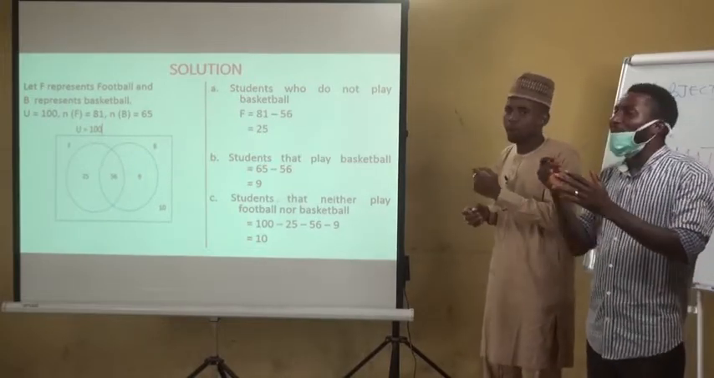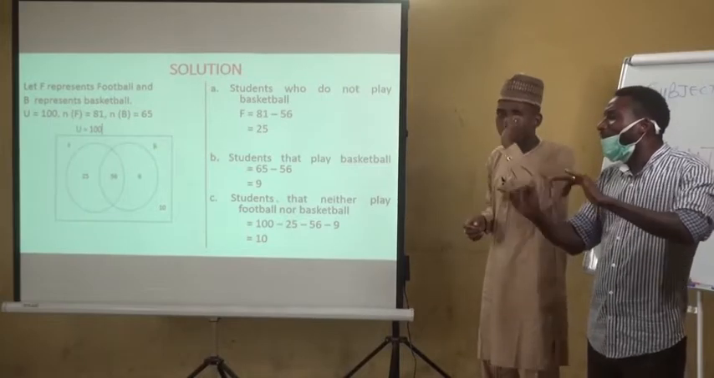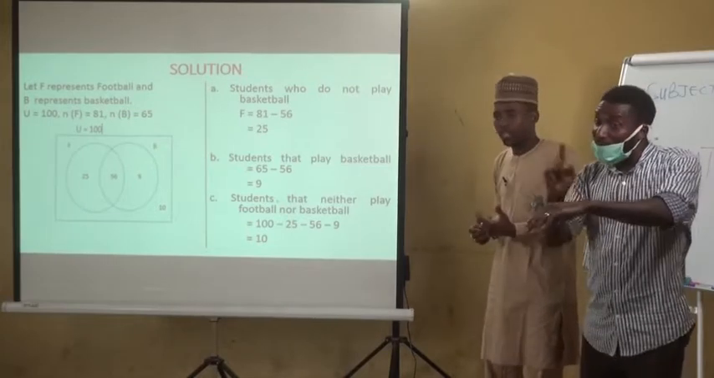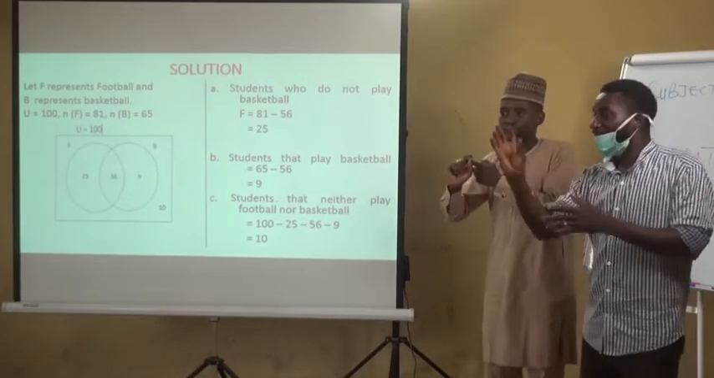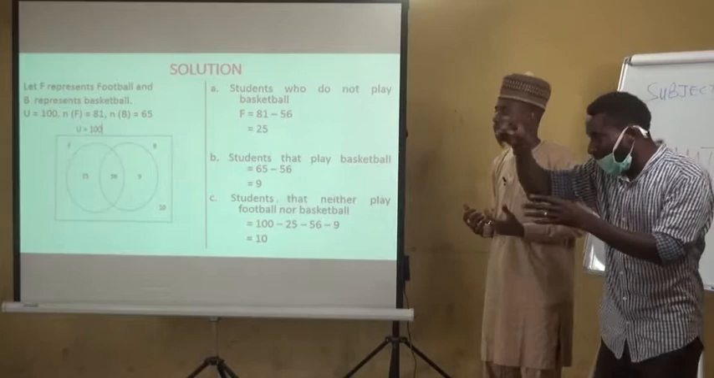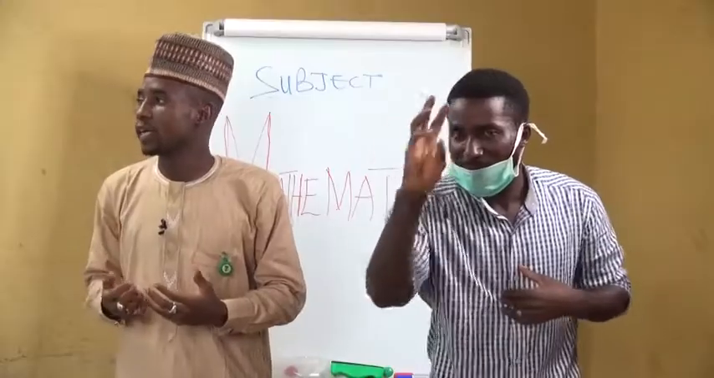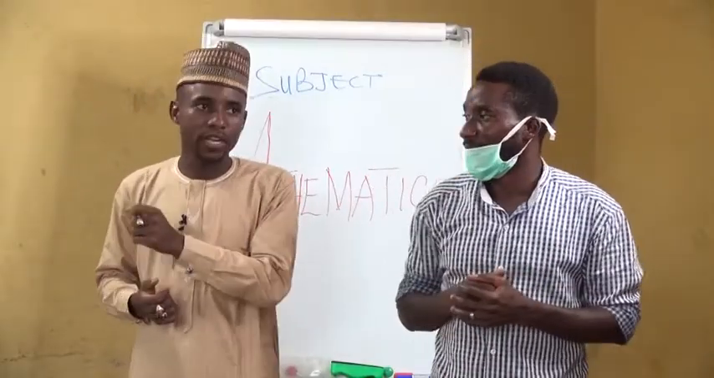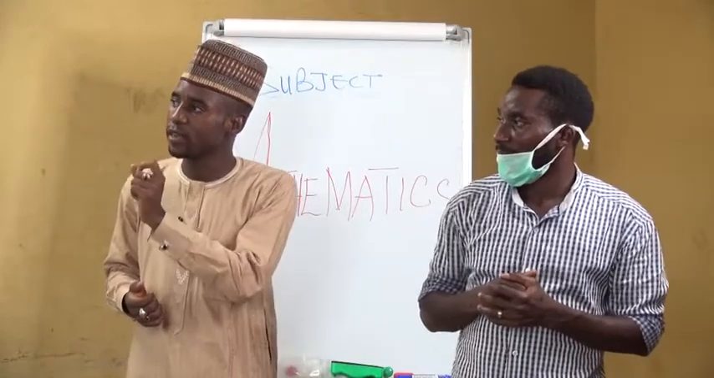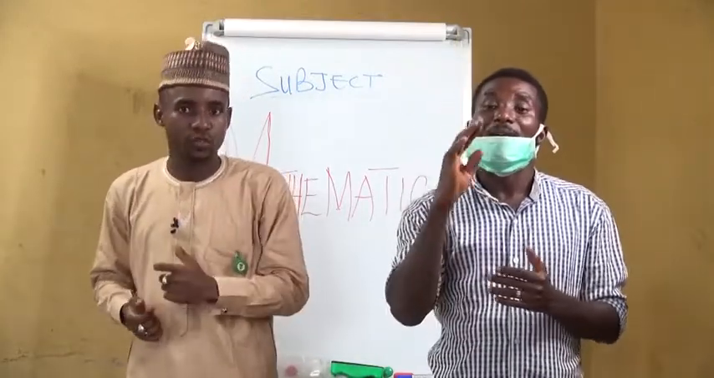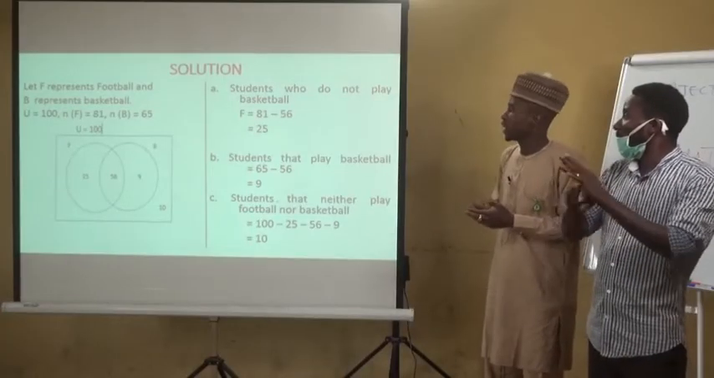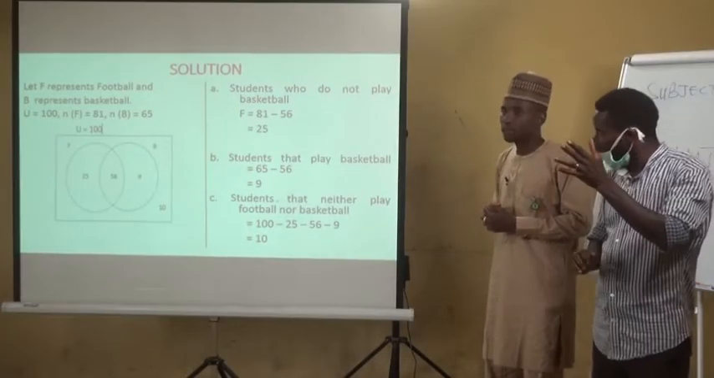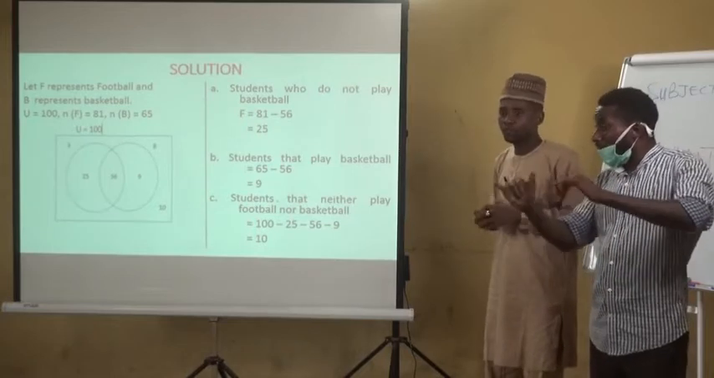Now we are looking for the number of those that play football only. That is to say, we have to subtract those that play both basketball and football from the number. That is, 81 is the number of those that are playing football, minus 56, those that are playing both basketball and football. And when you say 81 minus 56, we'll have 25.